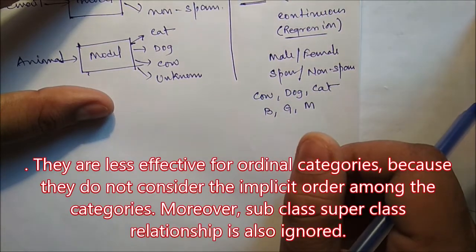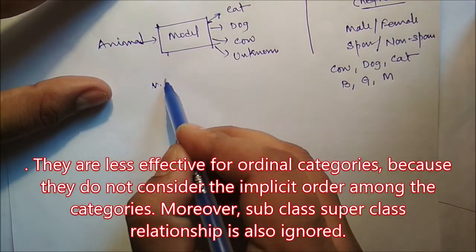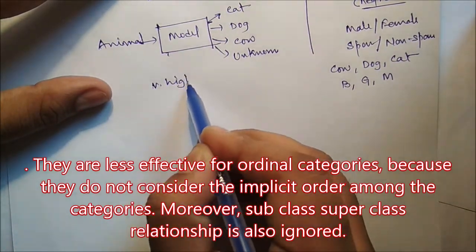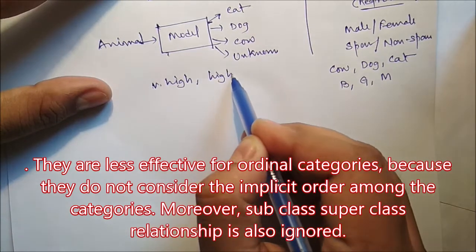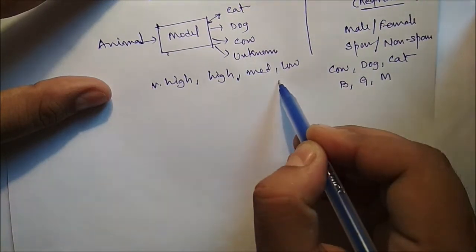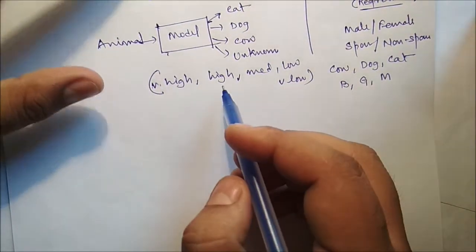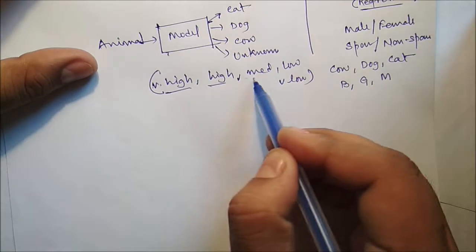Now they are less effective for ordinal categories. Ordinal categories mean say very high, high, medium, low, very low. This is an example of ordinal data. That means some ranks are there.